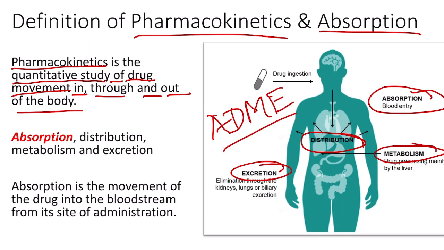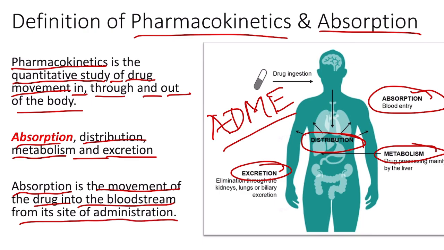Pharmacokinetics deals with these four processes: absorption, distribution, metabolism and excretion. In short, it deals with what the body does to the drug. Absorption is the movement of the drug into the bloodstream from its site of administration, unless the drug is purposely injected directly into the bloodstream, where the absorption process is completely bypassed, because here the drug directly enters the blood.